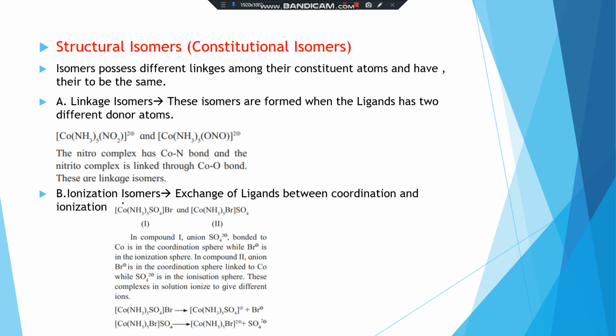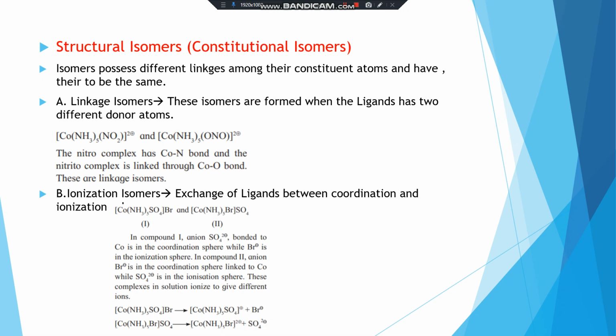Second, ionization isomers involve exchange of ligands between the coordination and ionization pair. For example, here are two examples: [Co(NH3)5SO4]Br and [Co(NH3)5Br]SO4. In compound one, the anion SO4 2- bonded to cobalt is in the coordination pair, while Br- is in the ionization pair.